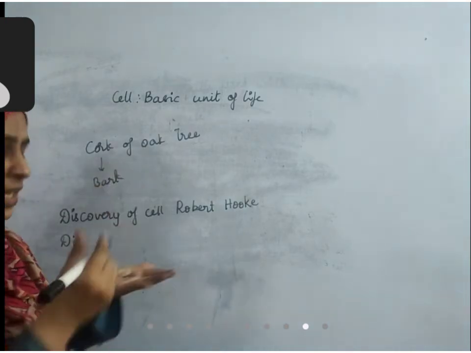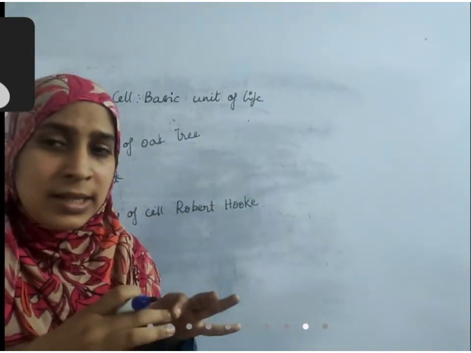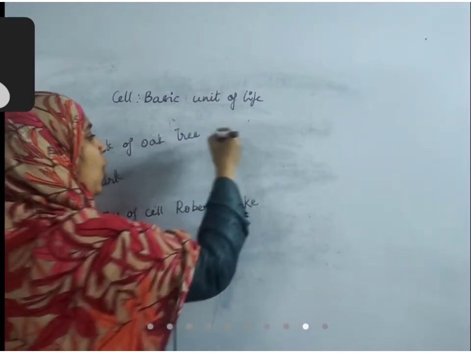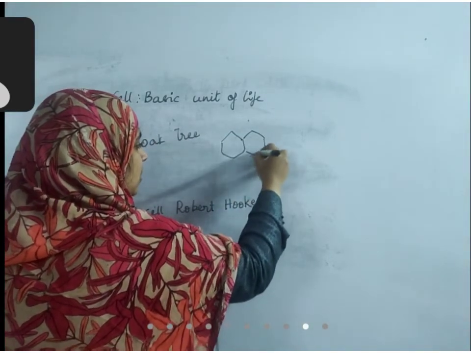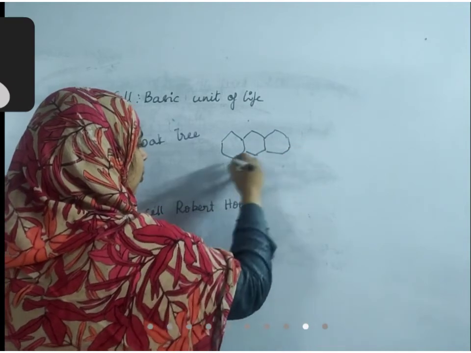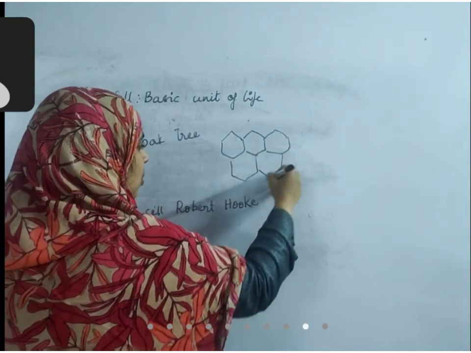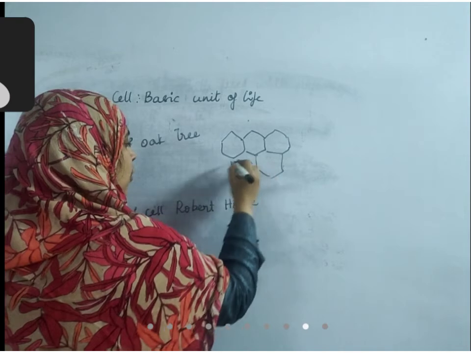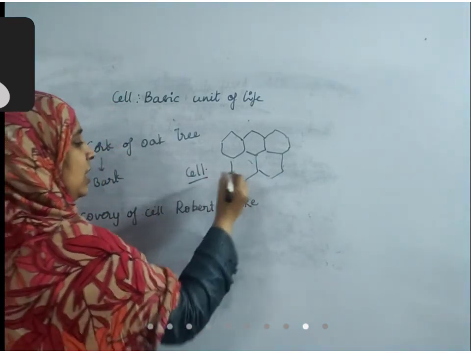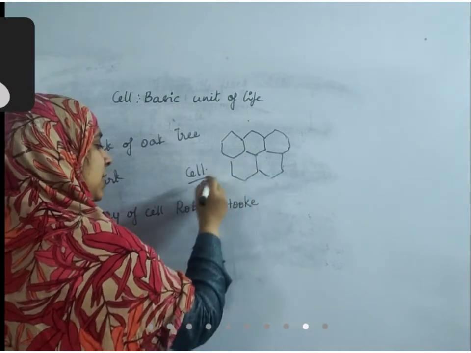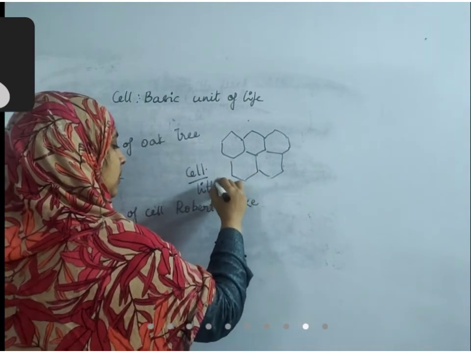Okay. When he observed that small slice under the microscope, he saw a honeycomb-like structure like this. This honeycomb-like structure, each component is called as cell by Robert Hooke. Why did he call it that? Because cell means little room.